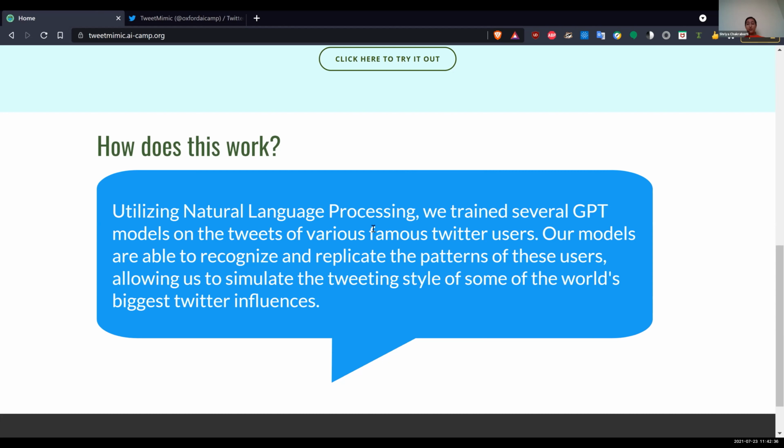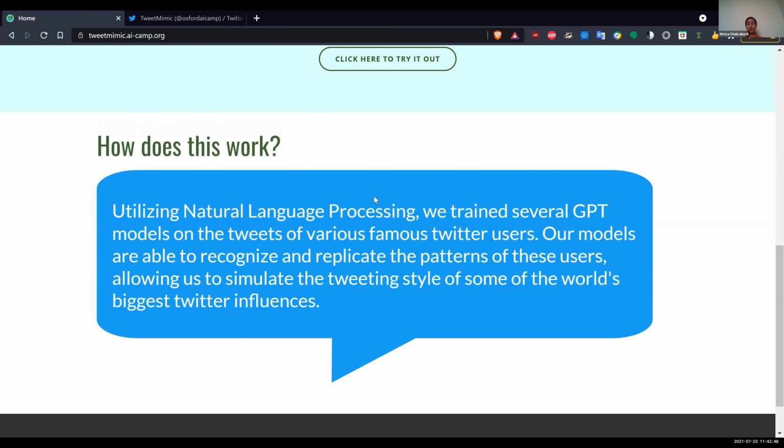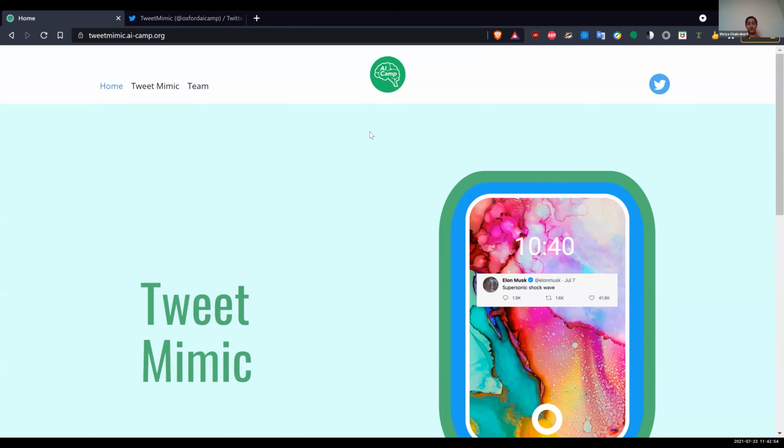Using NLP, we were able to analyze several large Twitter data sets to recognize the patterns. Our generator can then create tweets imitating the patterns that it has found in the world's biggest Twitter influencers. Now I'll hand it over to Kosi to introduce the Oxford team.